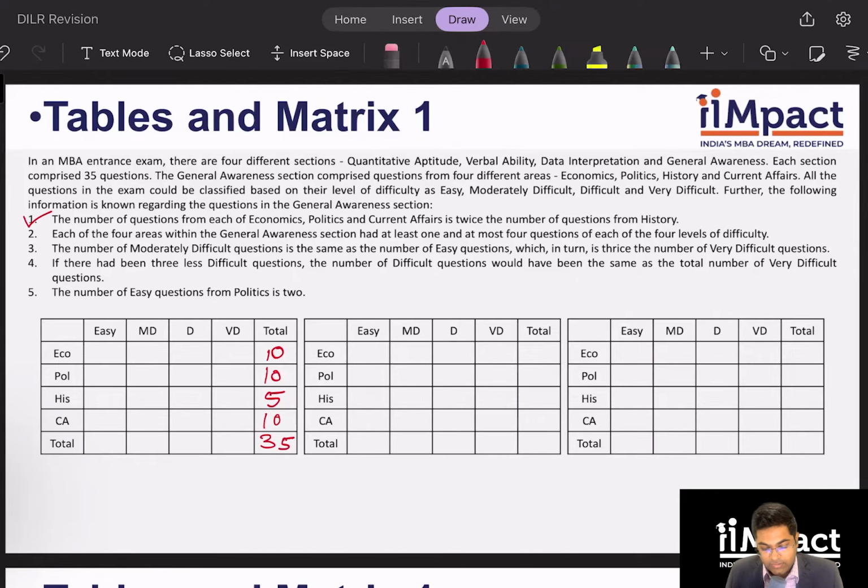Each of the 4 areas within the GA section had at least one question and at most 4 questions of each of the 4 difficulty levels. So this clearly tells me that none of these values are 0. That's all that this clue tells me.